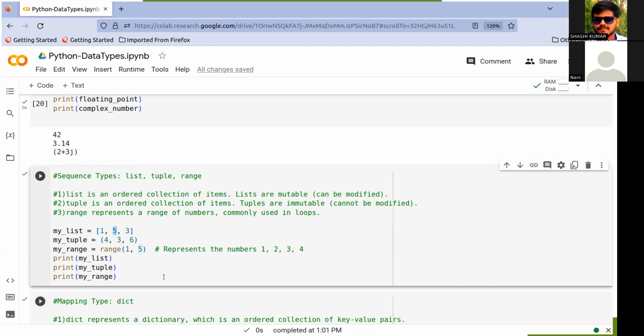That is called immutable. Tuple is immutable, list is mutable. Mutable is modifiable, immutable is not modifiable.